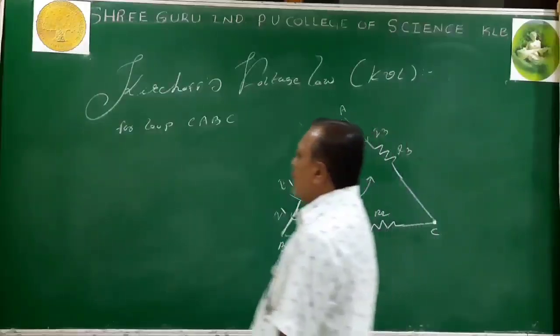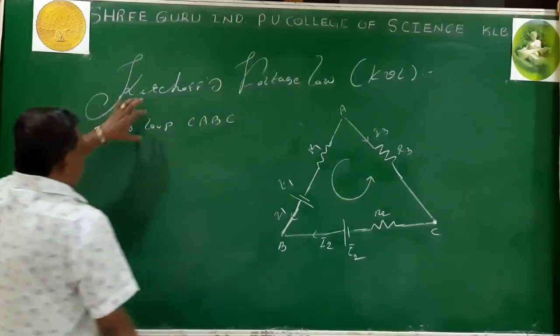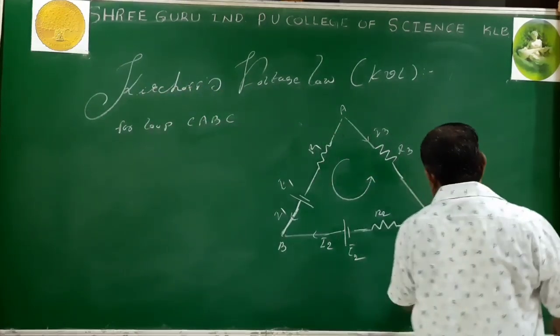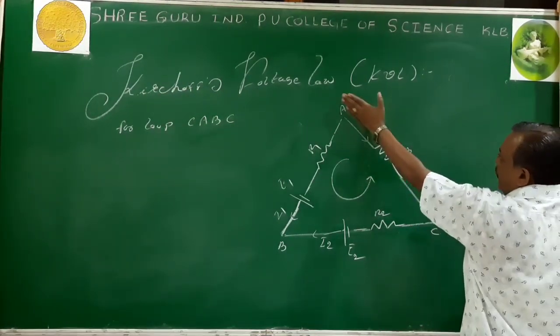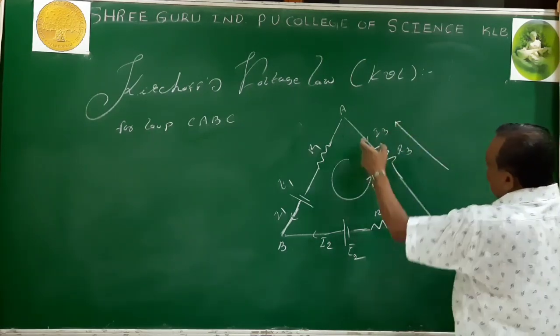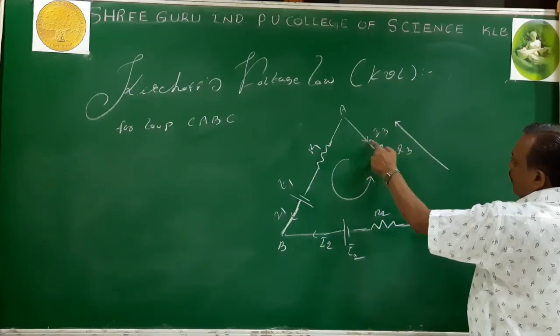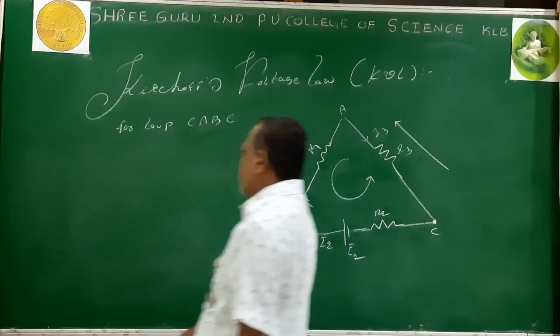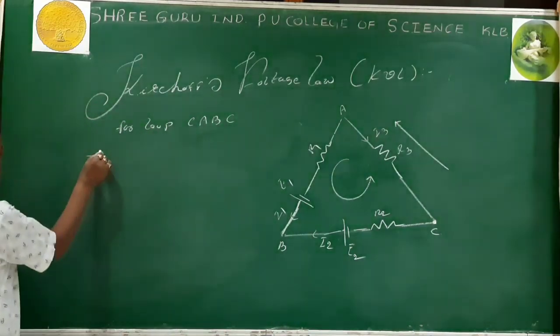Then for IR product, sum of IR product equals sum of EMF. We are moving C to A. Our path is in this direction. Direction of motion is C to A, but the current is opposite to the direction of motion. Then the IR product is taken as negative according to sign convention. Shall I write minus I3 R3? Yes.